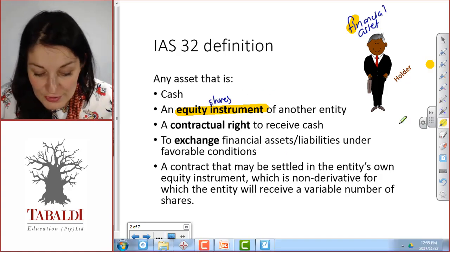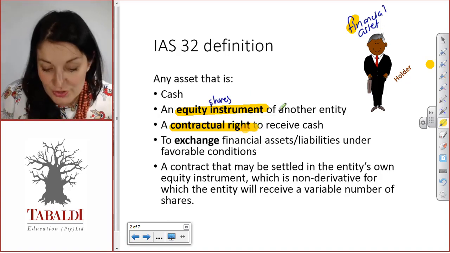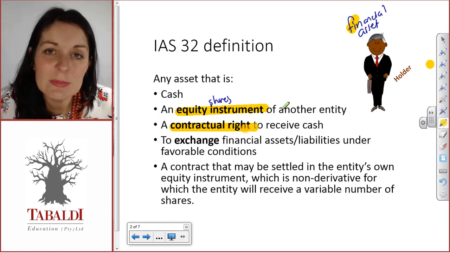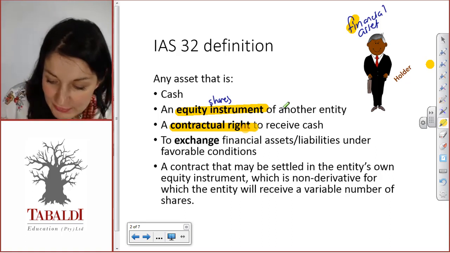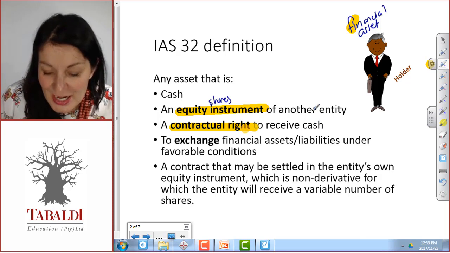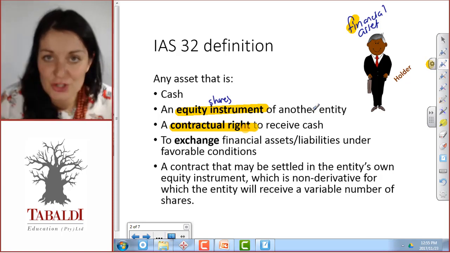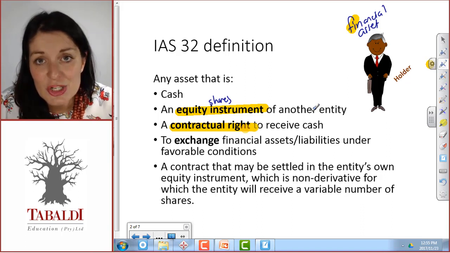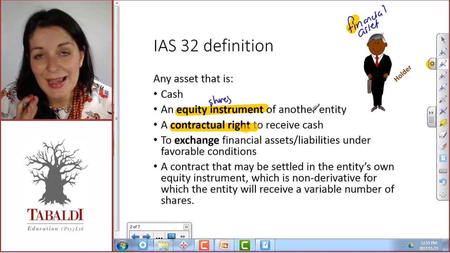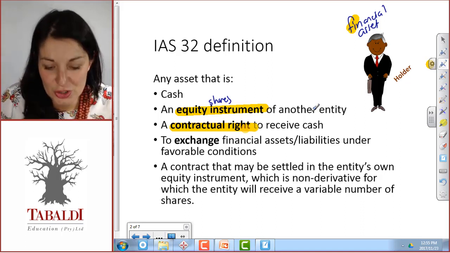Or whenever you have the contractual right to receive cash, so that is, for instance, where you have trade receivables or a loan receivable. Because in terms of a contract like that, you have the right to receive cash. So the customer has to pay you, or the party to your loan agreement has to pay you the principal amount and the interest on that loan.